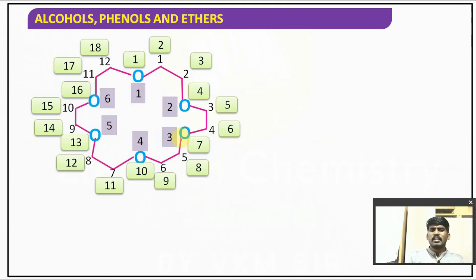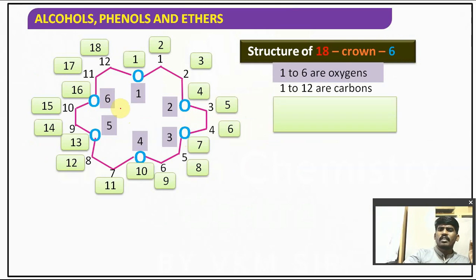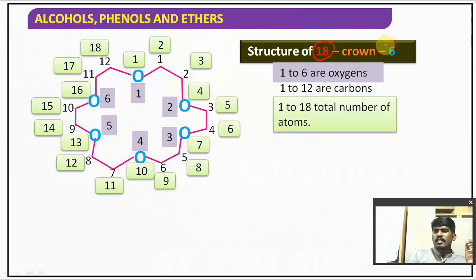Let's observe it. This is the crown ether they have given. The crown ether name is 18-crown-6, where 6 represents the number of oxygen atoms that they have labeled here 1, 2, 3, 4, 5, 6. Fine. 18 means all atoms.